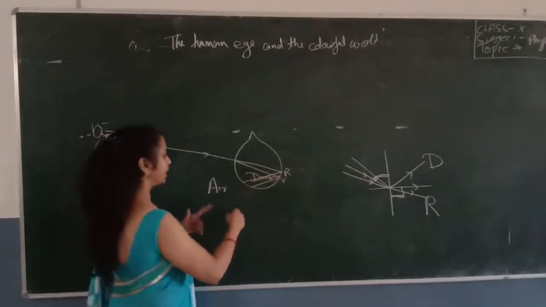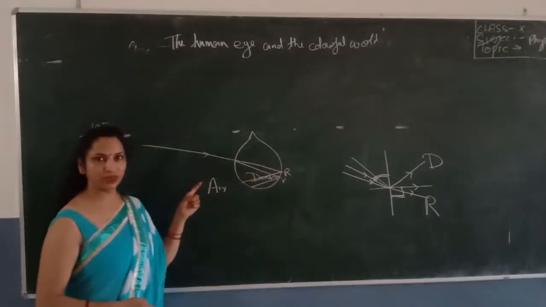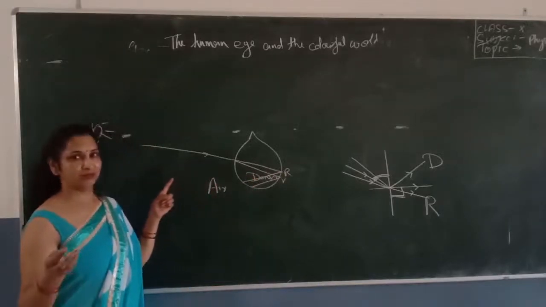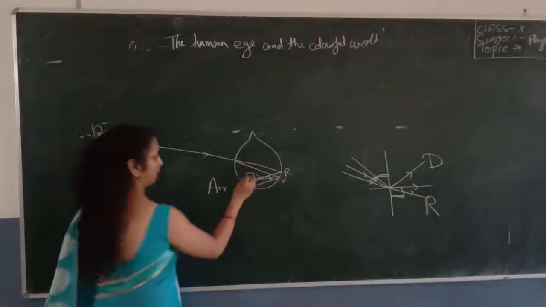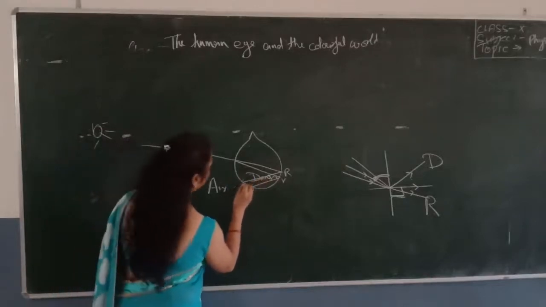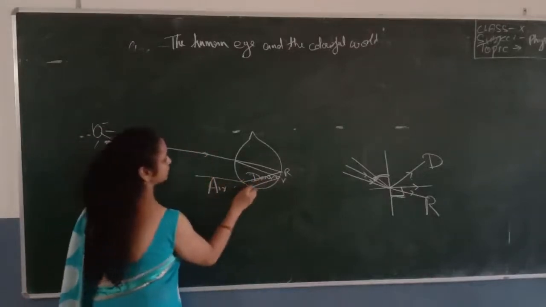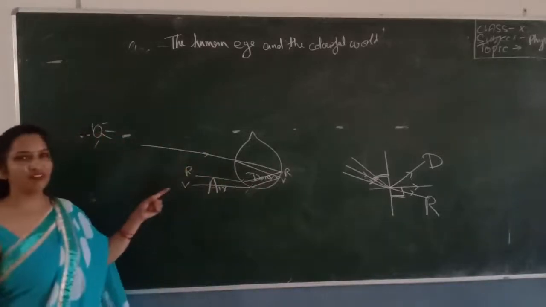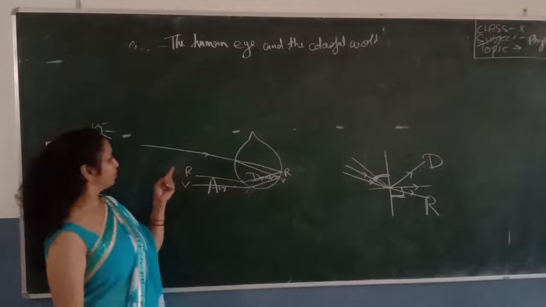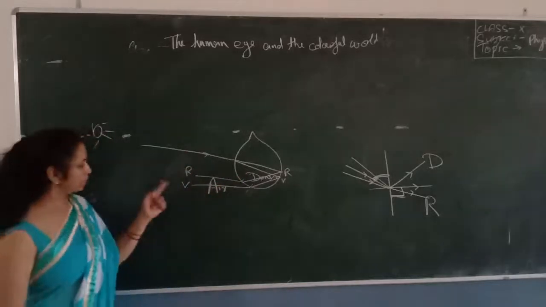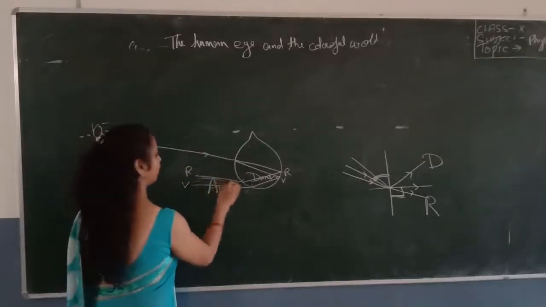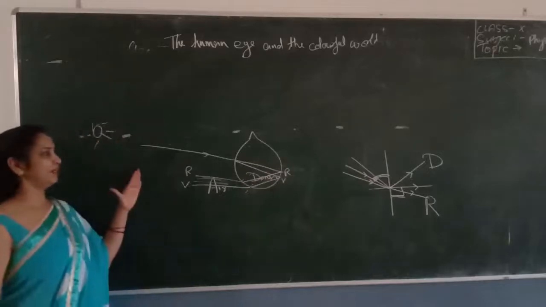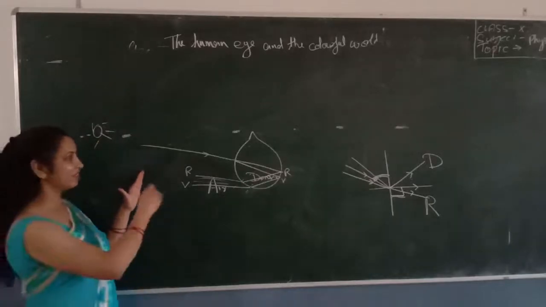Now when the light is again coming from water into the air, what will happen? It will again bend away from the normal. So it will bend away from the normal like this, and we get the seven colors from this raindrop. So this is the wave. And if we are here, we are able to see the seven colors.